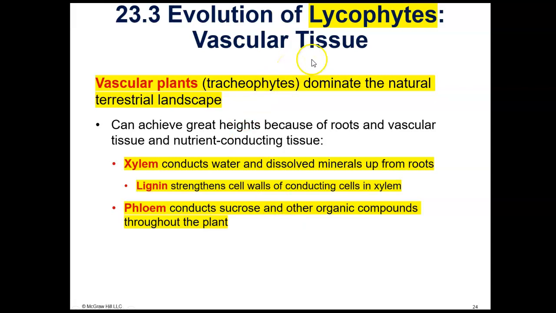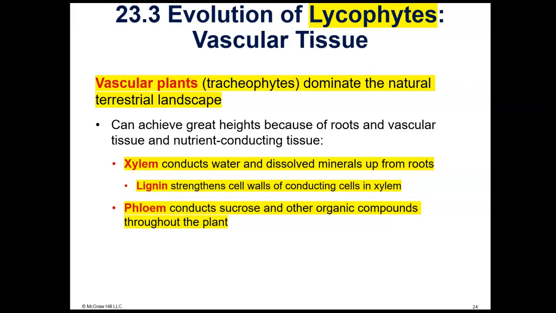Now we're going to move on to phylum Lycophyte, which are our club mosses. They are vascular plants, called tracheophytes. Vascular plants in general are called tracheophytes. And most of our land plants are vascular. They contain vascular tissue called xylem and phloem. The xylem tissue conducts water and minerals up from the roots. The conducting cells within the xylem tissue are strengthened by a material called lignin. Lignin strengthens the cell walls of the xylem tissue.